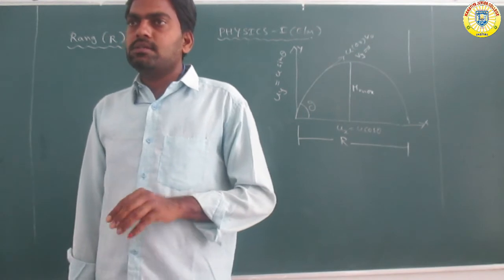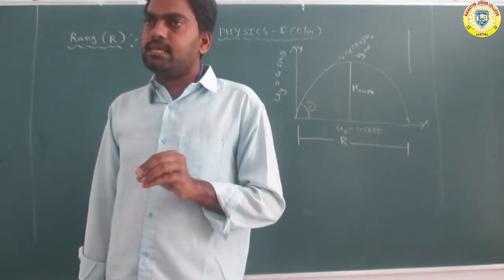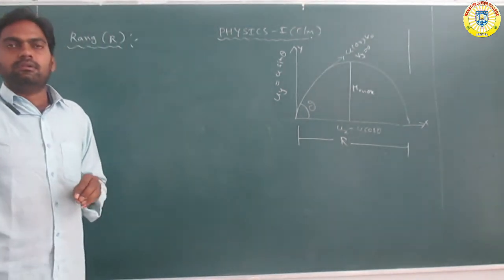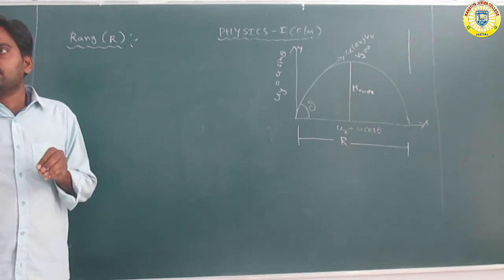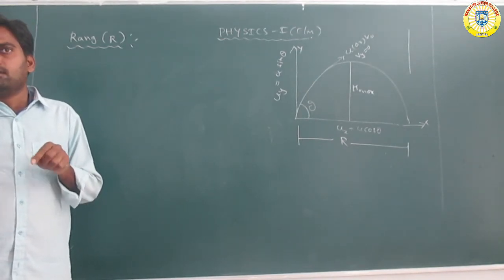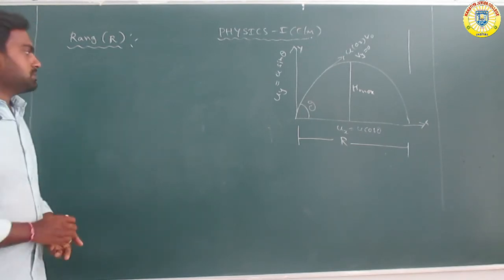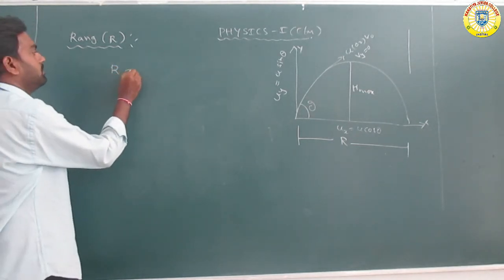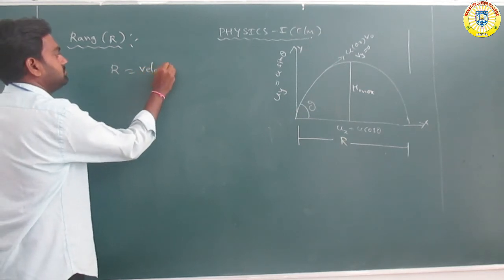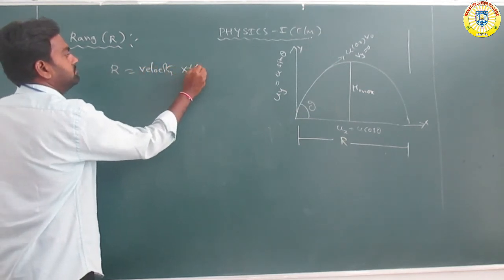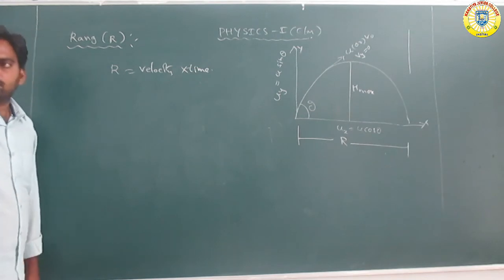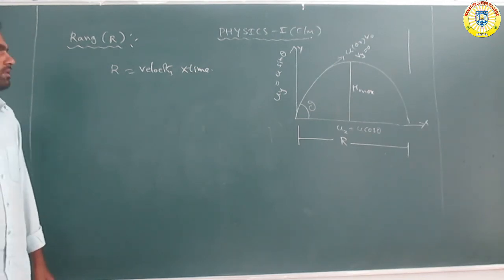Okay, got it? So range is equal to velocity into time. What is velocity? Velocity is distance by time, so distance is equal to velocity into time. So distance or range is equal to velocity into time.